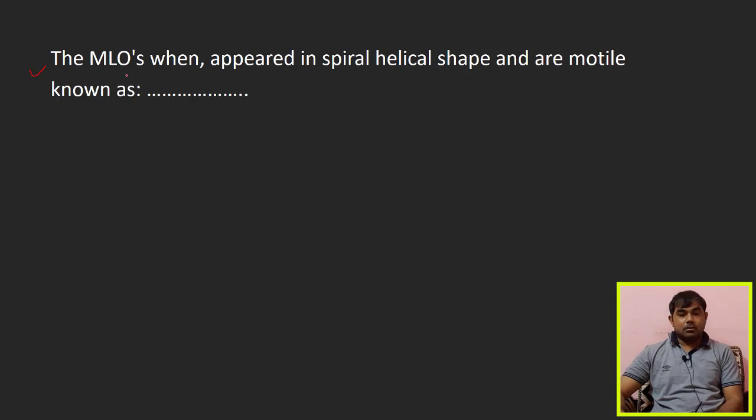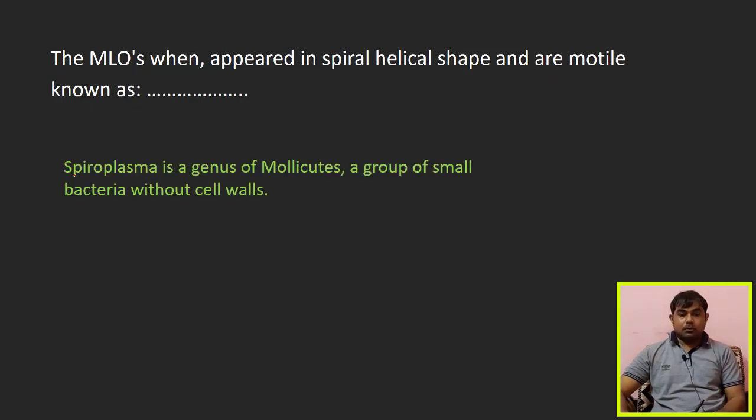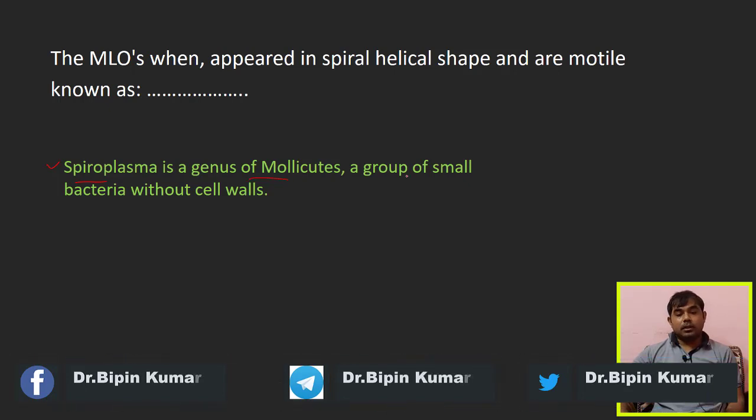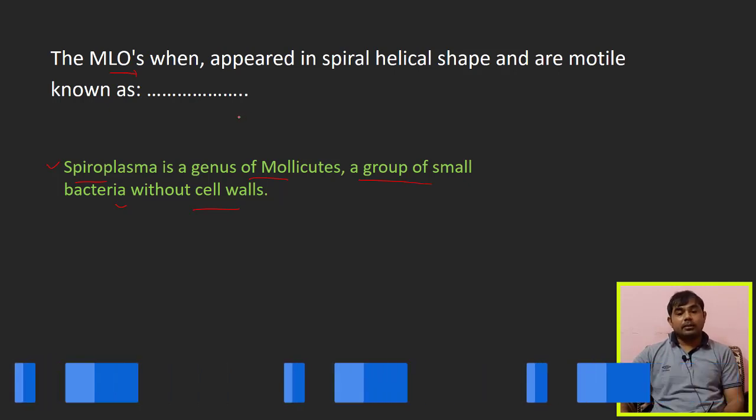The first fact is: MLOs when they appear in the spiral helical shape and are motile are known as spiroplasma, a genus of small bacteria without cell walls. MLO means mycoplasma like organism.